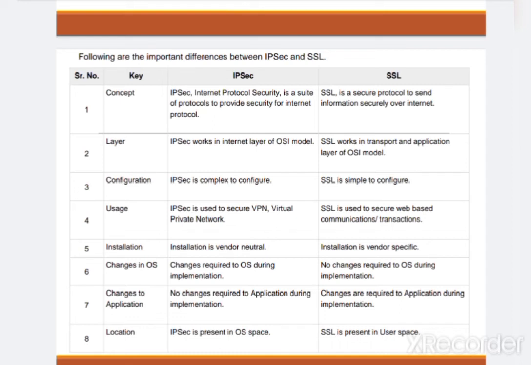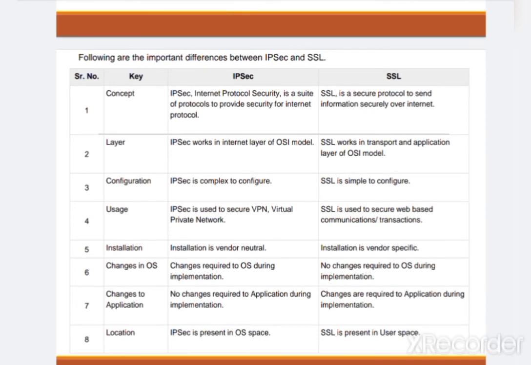IP security is complex to configure and is used to secure VPN, the virtual private network. Installation is at a vendor or neutral side. Changes are required to the OS during implementation and no changes are required to the application. IP security is present in OS space.